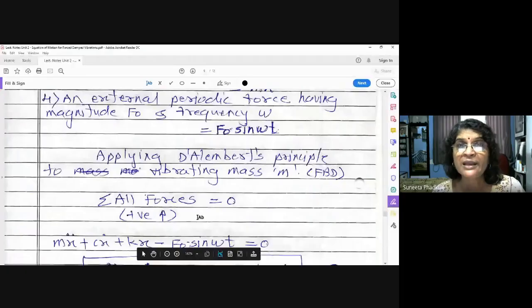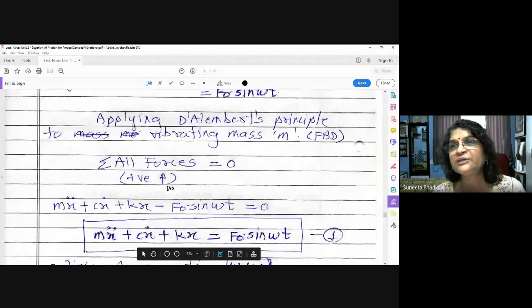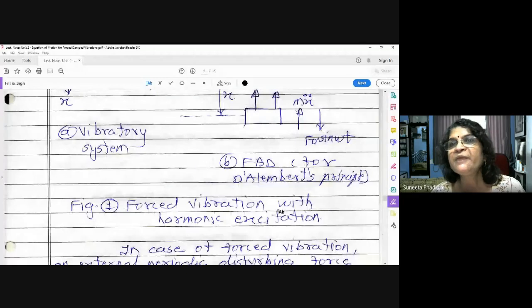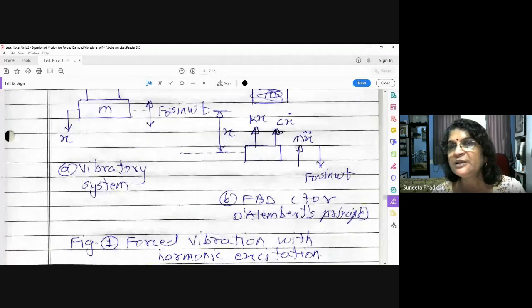This is the equation. Now we are considering the upward direction positive. What does upward direction positive mean? See the forces acting on the body here: spring force is upward, damping force is upward, inertia force is upward, and only the external excitation is downward.